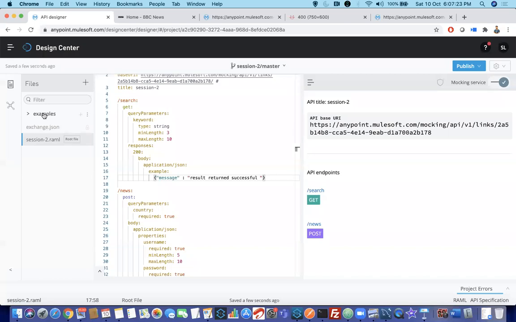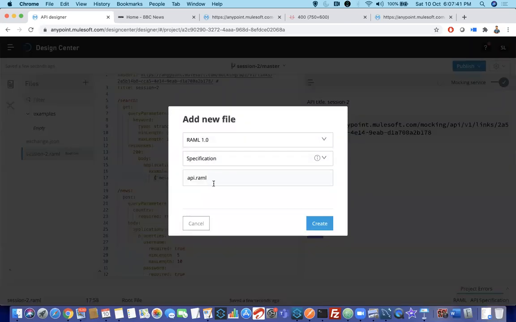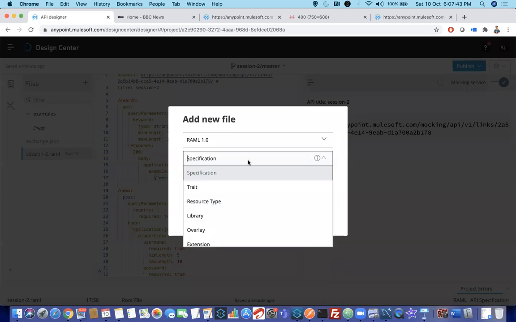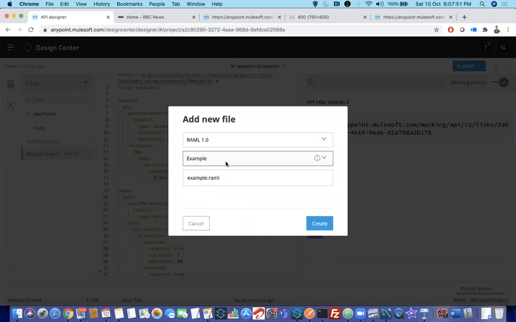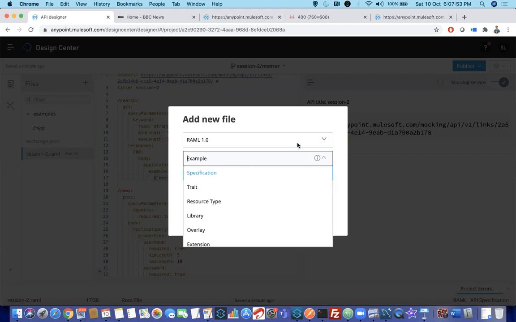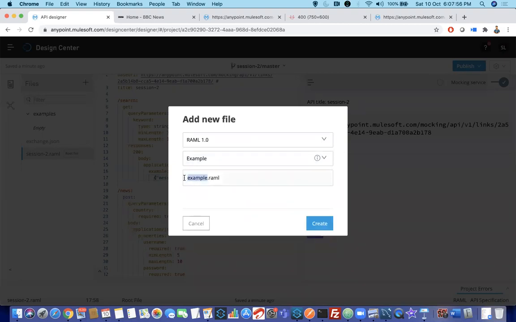I have created a folder called examples. Now you can add a file with this plus symbol. If you click the plus here, it will create a file in the root folder. But if you want to create a new file in the examples folder, click the plus, new file. Now it is giving three options. I don't want to create a new specification, I want examples. So select example. It is still RAML 1.0, but the type is example.